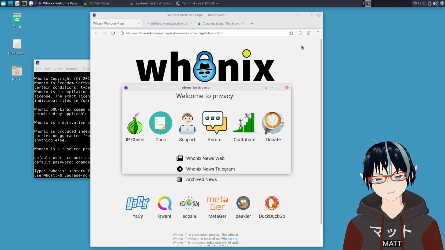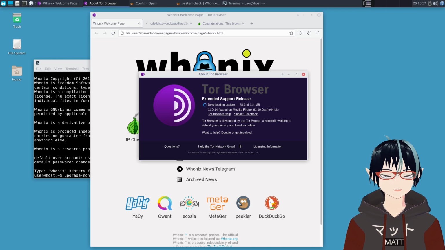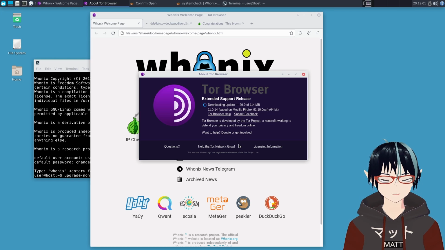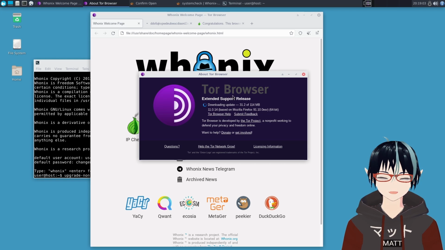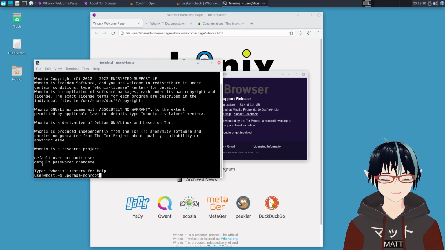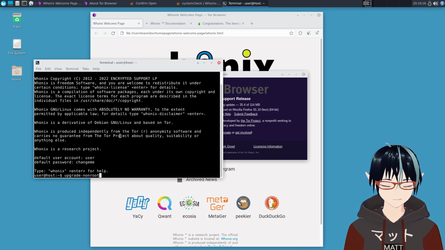But you'll also see that the Tor browser is being updated. I'm just telling you this because most of the installation process is going to be you waiting on the slow Tor network for your updates. So just download all of your updates. The reason why I opened the Tor browser is you want to update the Tor browser, run upgrade non-root, and change your passwords. Because once you do that, you're pretty much set. That's all of Whonix in a nutshell.